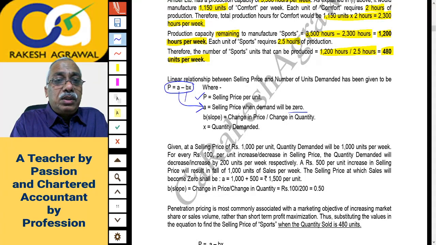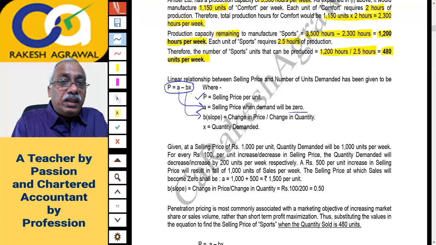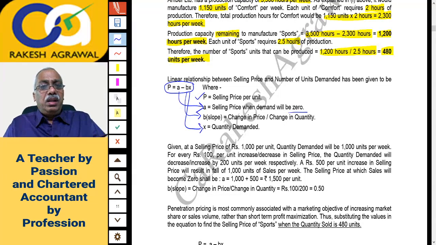B is the cost slope. That cost slope is calculated as change in price upon change in quantity. That is how much is the fluctuation in price due to fluctuation in quantity. And this X is the quantity itself. In the classroom, if I remember, we had used the letter Q there for quantity. The institute has used X. X is the quantity demanded.